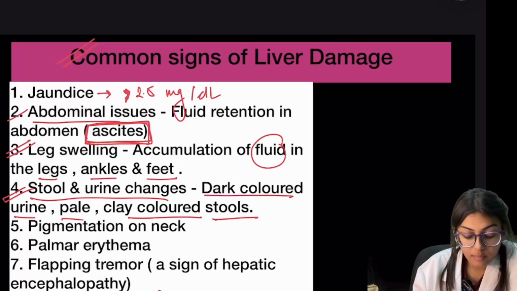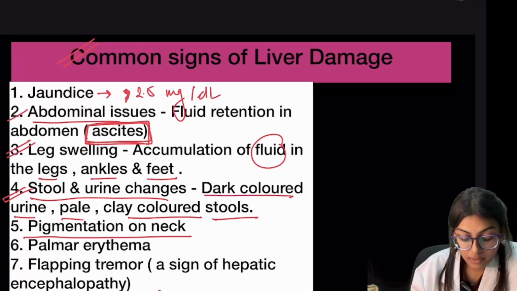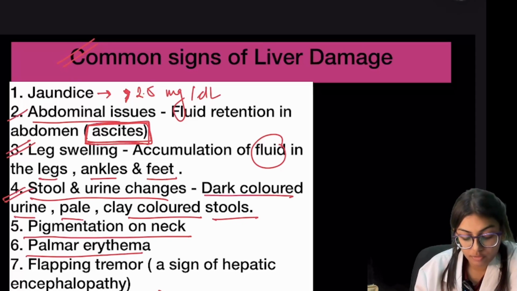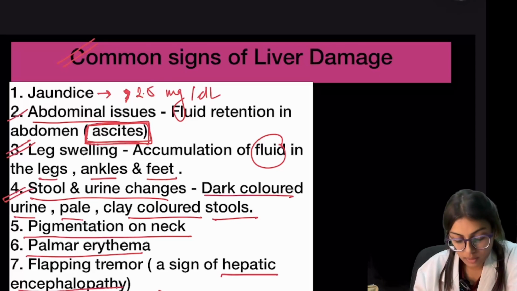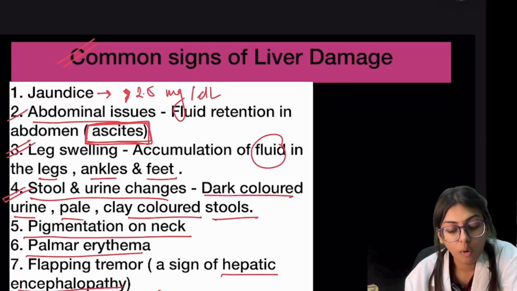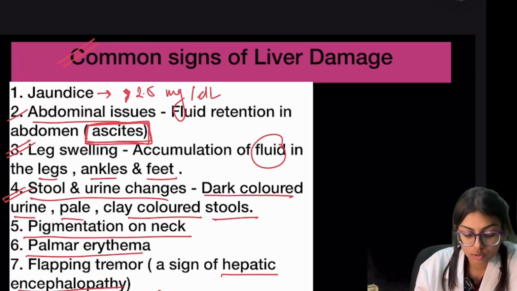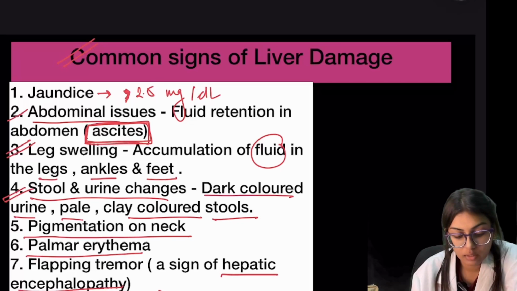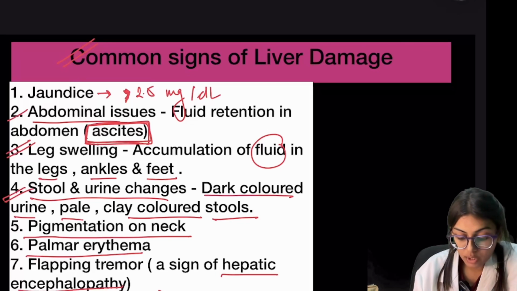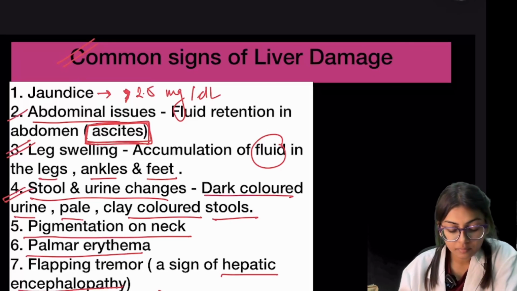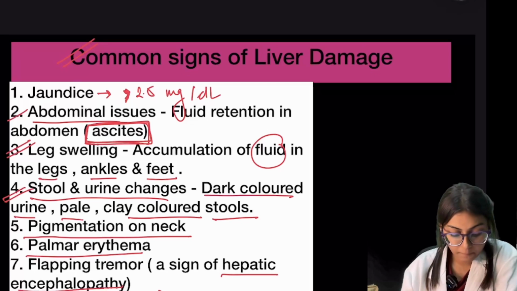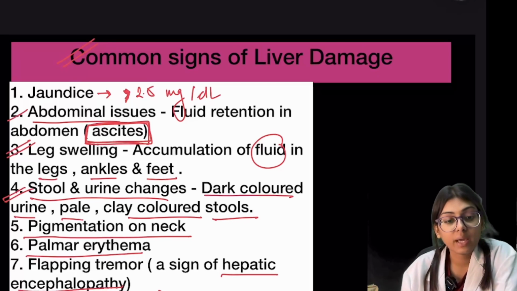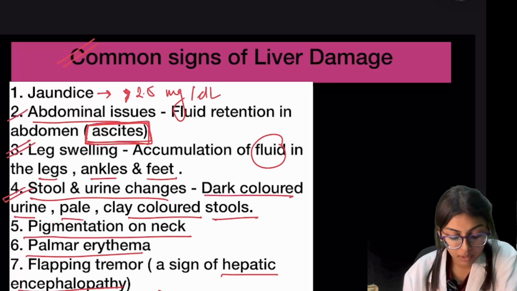And some more clinical symptoms are pigmentation on the neck, palmar erythema, and the flapping tremor. Flapping tremor is a sign of hepatic encephalopathy. So these are all the common signs of liver damage. That is, first is jaundice, second abdominal issues like fluid retention in the abdomen, that is ascites, and leg swelling, accumulation of fluid in the legs, ankles, and feet. Fourth is stool and urine changes, and pigmentation of the neck, palmar erythema, flapping tremor.